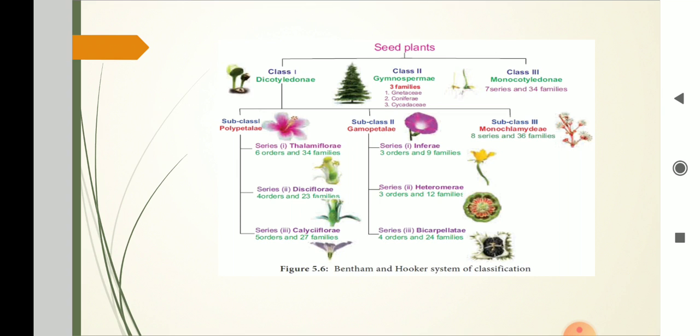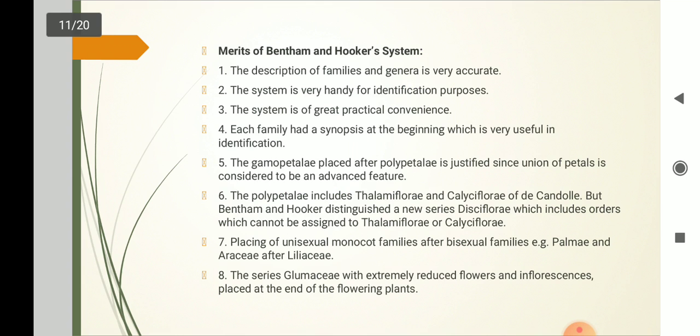This is the classification of natural system, that is Bentham and Hooker. So the merits of this system. First one, the description of families and genera is very accurate. The system is very handy for identification purposes. The system is of great practical convenience. Each family has a synopsis at the beginning which is very useful in identification.